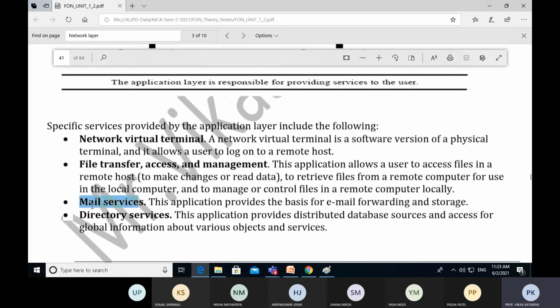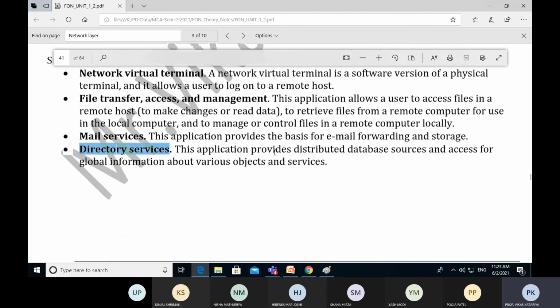Similarly, mail services: this application provides the basis for email forwarding and storage. And directory services: this application provides distributed database sources and access for global information about various objects and services.